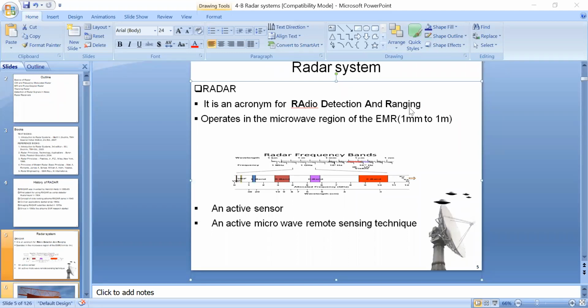And next, ranging. Ranging is nothing but measuring the distance between the radar and a target.